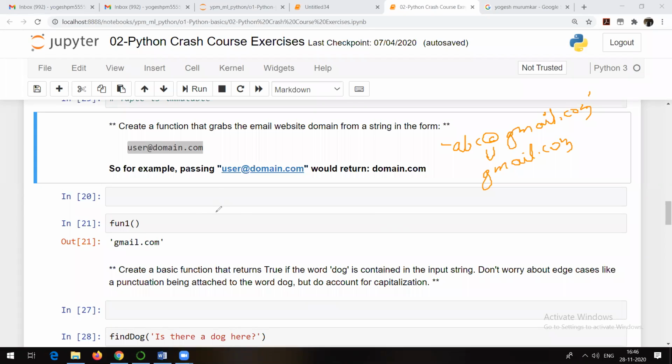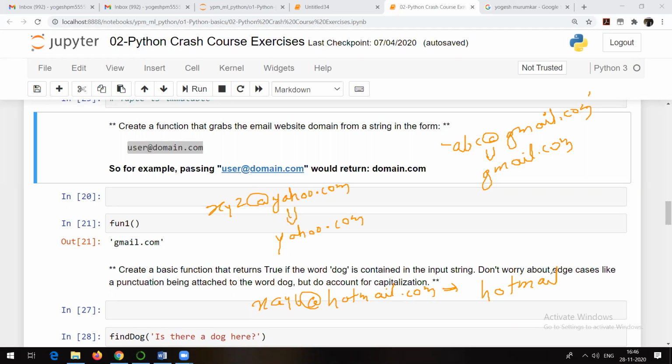Suppose your email ID is xyz@yahoo.com. The output should be yahoo.com. Suppose your email ID is something like xayd@hotmail.com. Then your output should be hotmail.com.